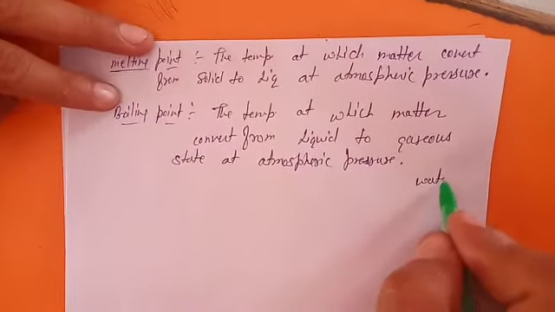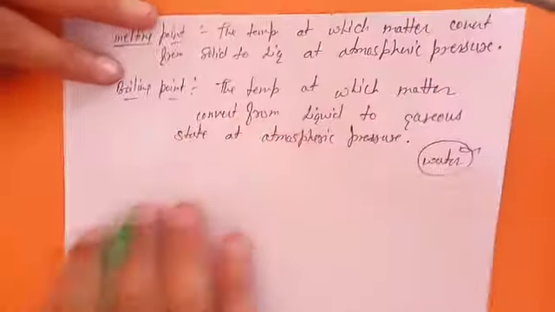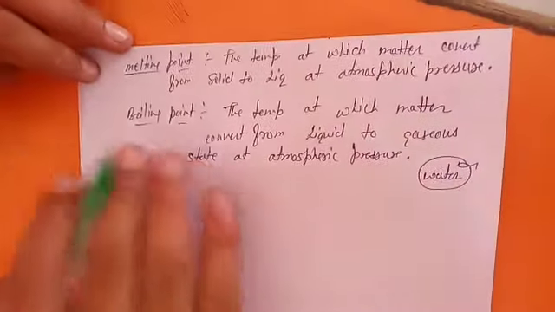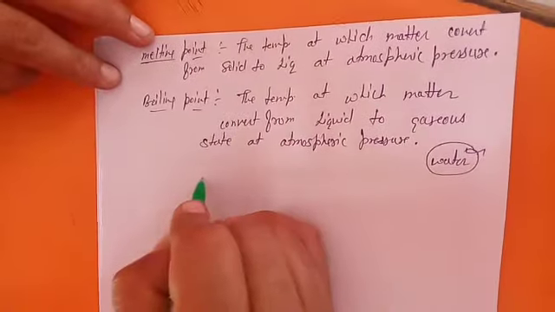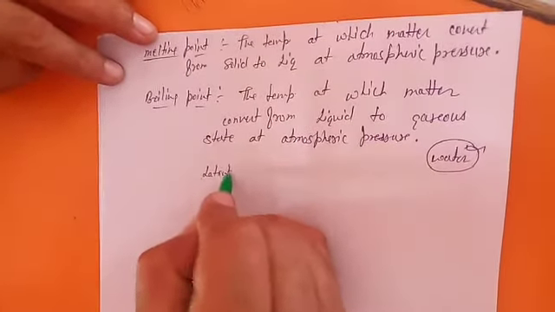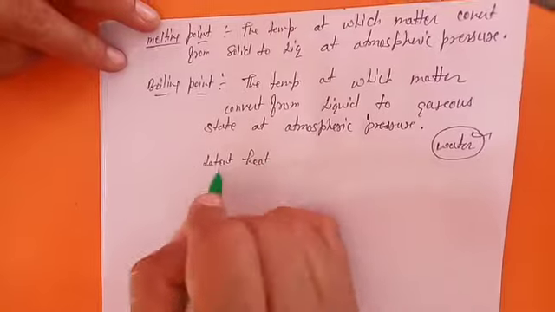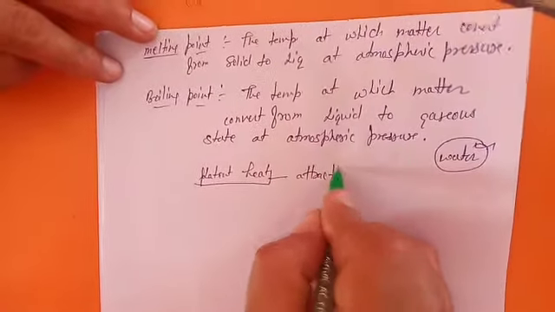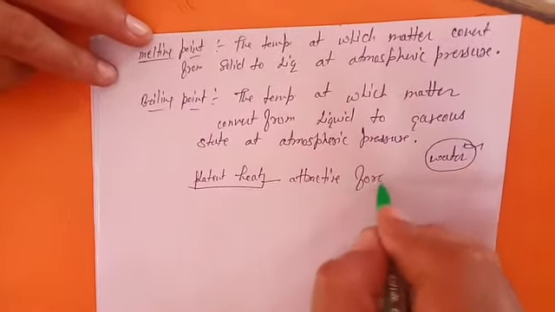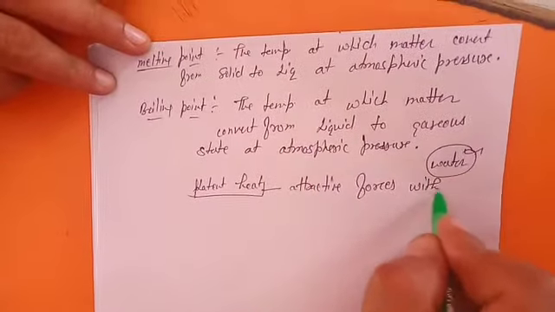Water is a matter. For different matter, the melting and boiling points will be different, and different matters have different latent heat. Why? Because latent heat also depends on the attractive forces within the solid you are talking about, or within the matter.